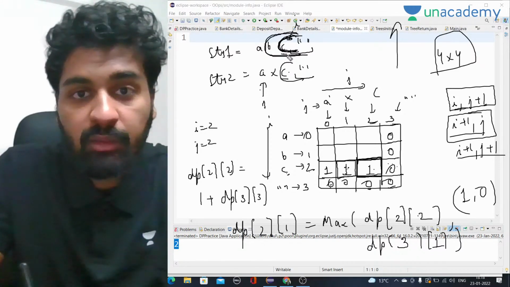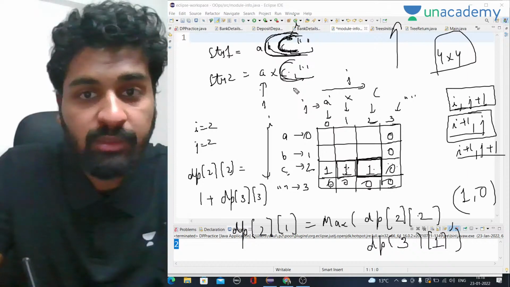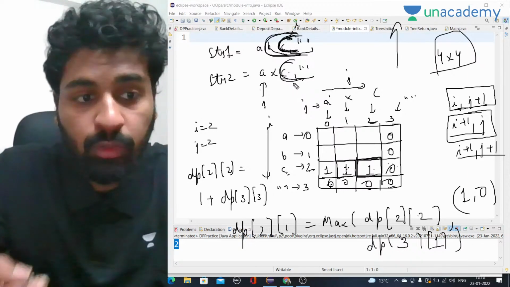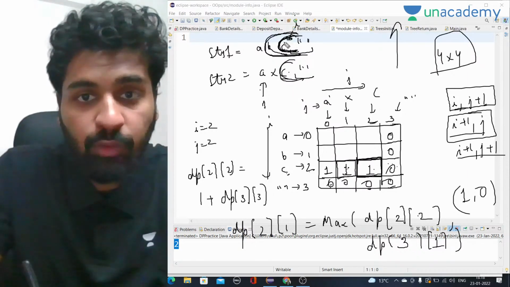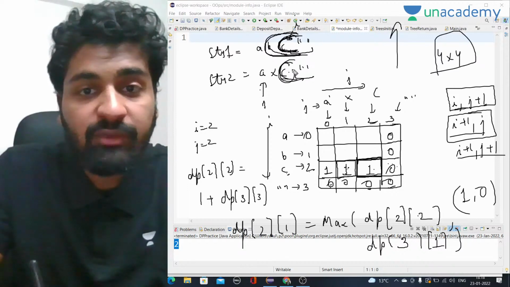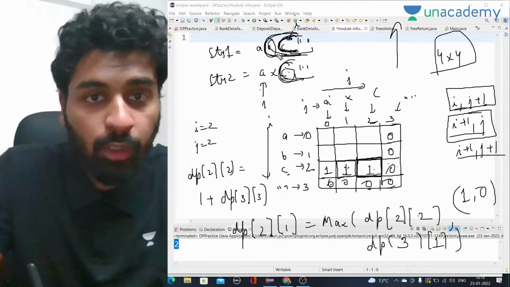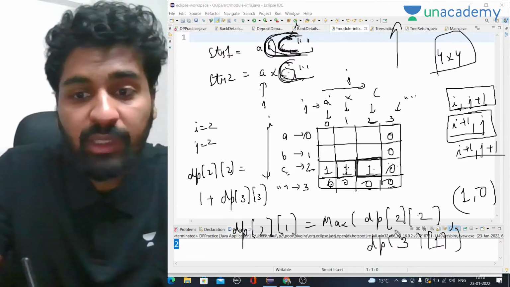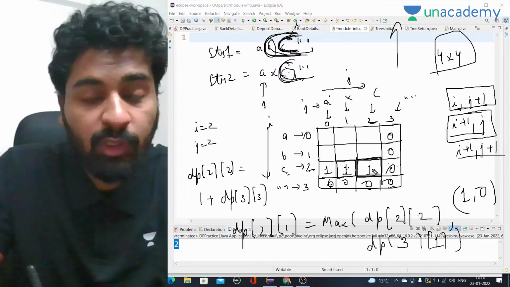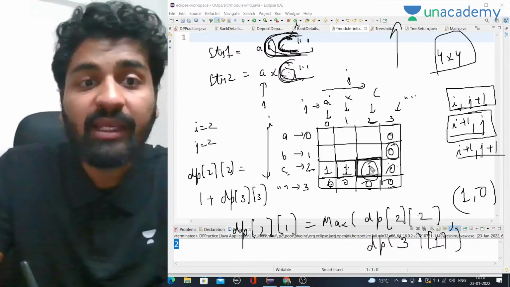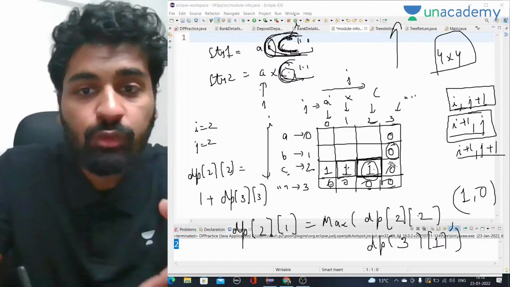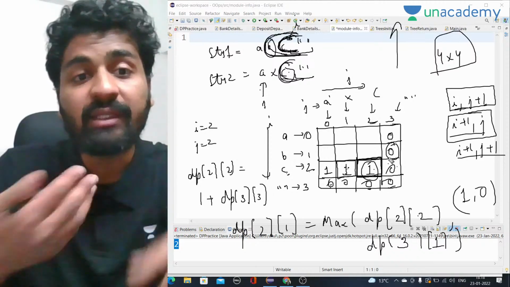That means BC and C. We want to find the common subsequence, right? So we already know the answer. If we want to find the common subsequence, we will see whether C and B are equal or not. Okay, they are not. If they are not equal, then we have to take the maximum of what? This and this. And this we have already calculated and stored. If we didn't know these two things, then we would have to go forward and calculate them as well.